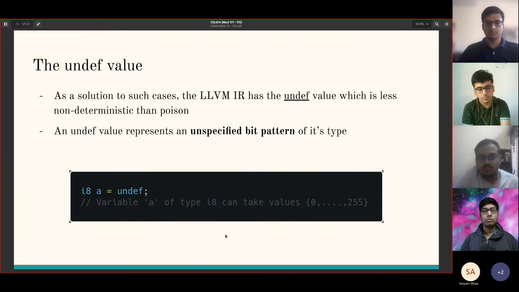So to do that, we introduce the undef value, and undef is a bit less non-deterministic than poison, and it basically represents an unspecified bit pattern of its type. So if we have an i8 type variable which is assigned undef, then it can take all values from 0 to 2 to the power 8 minus 1.